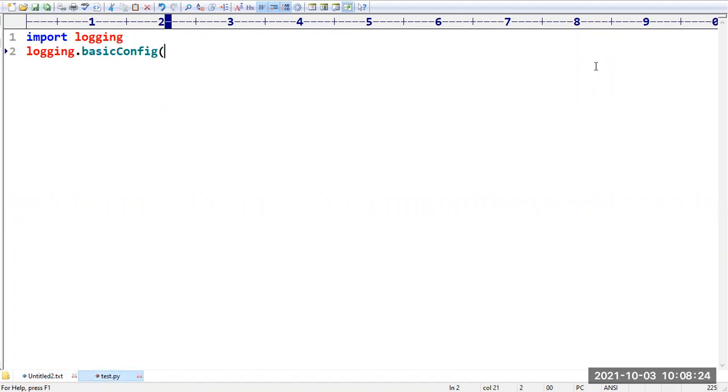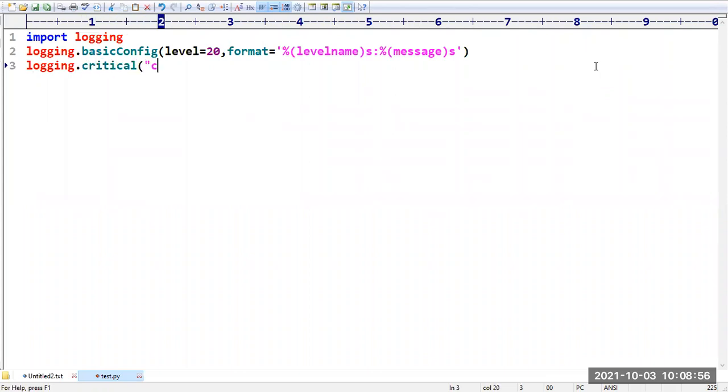So here I want to take the level as 50 or level as 20. Then in which format do I want to display the message? I want to take only the level name followed by a colon, then the message. Other than that, I don't want to take any other things. Now, logging dot, we know how to write the messages. Critical I am taking, a critical message.